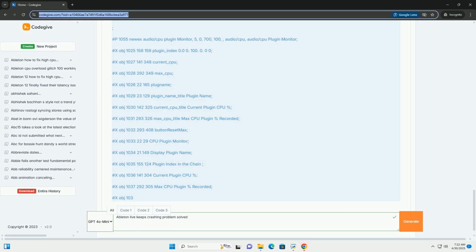Conceptual Max for Live patch explanation. 1. plugin_index allows you to select the index of the plugin you want to monitor. 2. plugin_status indicates the current status of the selected plugin. 3. C++ external plugin sends a check to the plugin to see if it is responding. If it is not, bypass the plugin. 4. plugin_status provides visual feedback to the user.